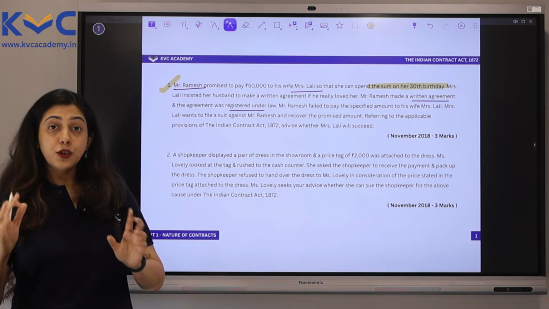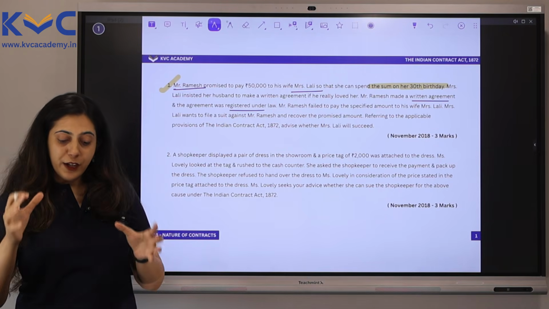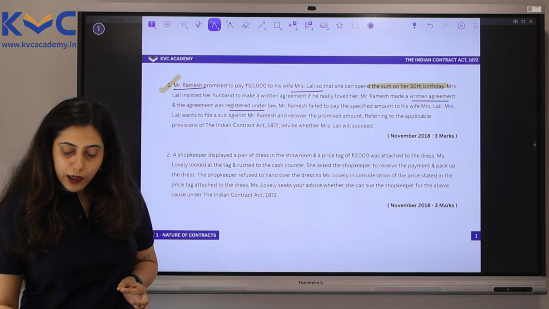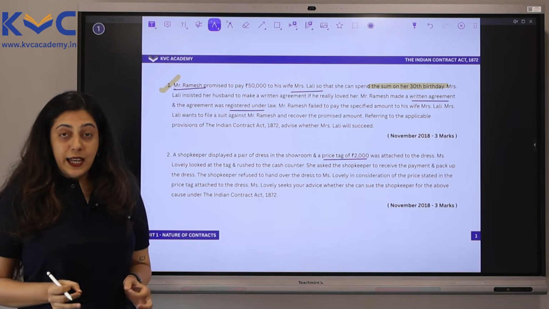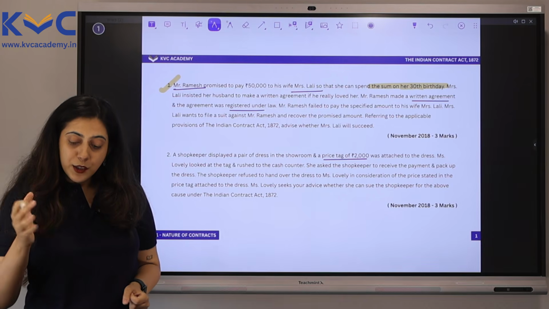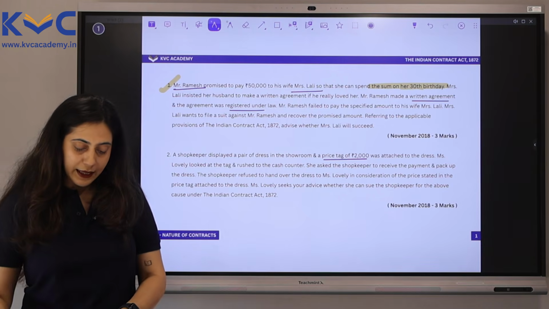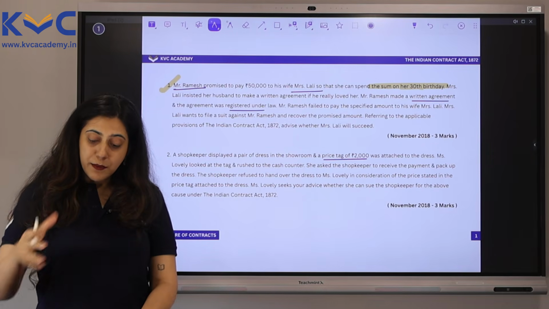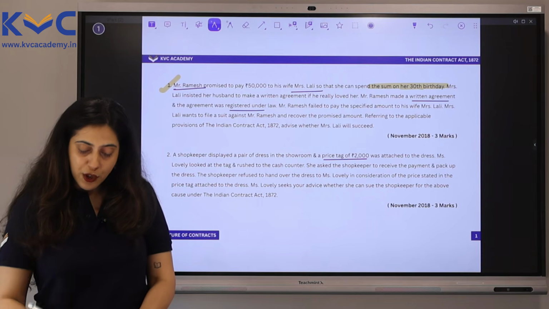Let's look at question 2. A shopkeeper displayed a pair of dress in the showroom and a price tag of rupees 2,000 was attached to the dress. Miss Lovely looked at the tag and rushed to the cash counter. She asked the shopkeeper to receive the payment and pack up the dress for her. Quick shopper, Lovely. I like that. Now, the shopkeeper refused to hand over the dress to Miss Lovely in consideration of the price stated in the price tag attached to the dress.